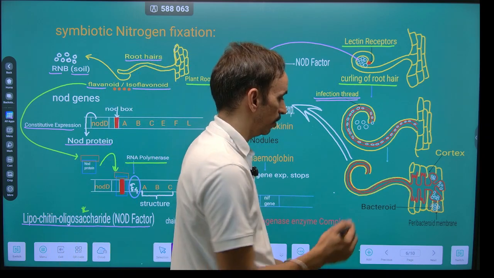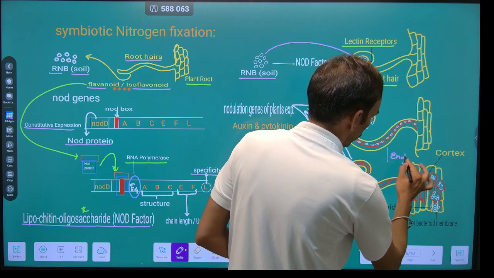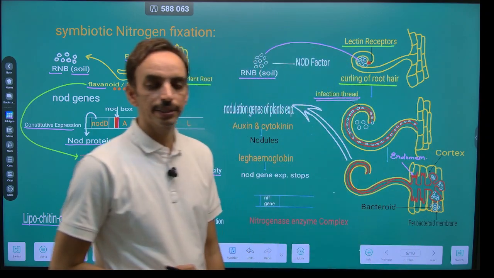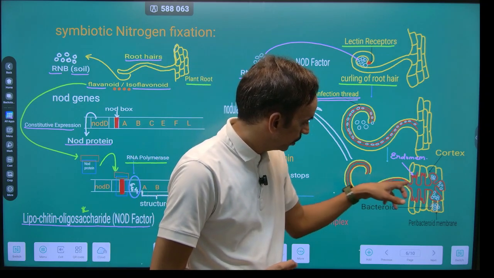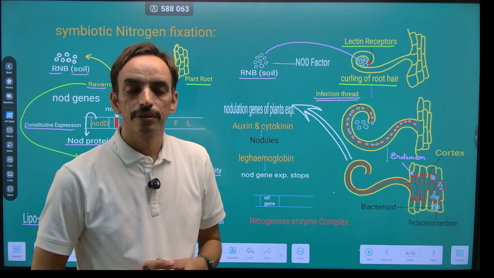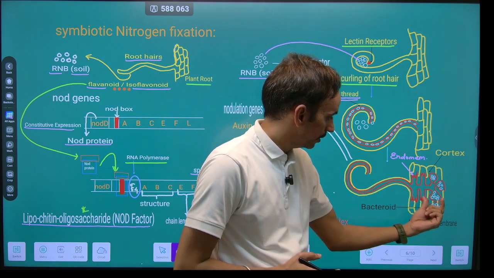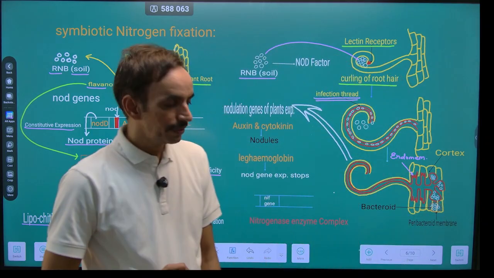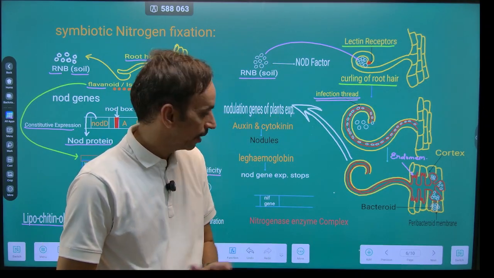Thereafter, there is a fusion of the endomembranous system, that is Golgi and endoplasmic reticulum, which moves this thread from epidermal regions to the cortical region of plant root. Now, within the cortical regions, there is a formation of vesicle type of structures. These vesicles finally get detached from the infection thread.